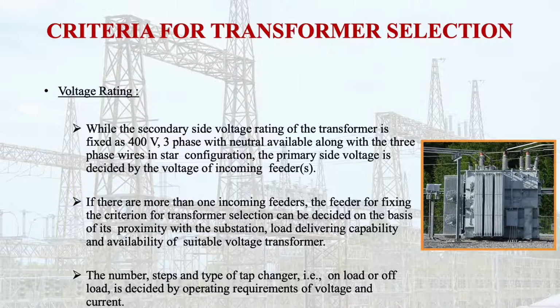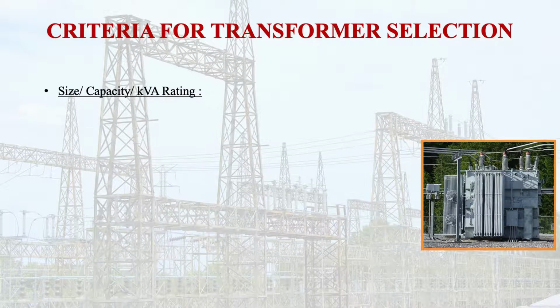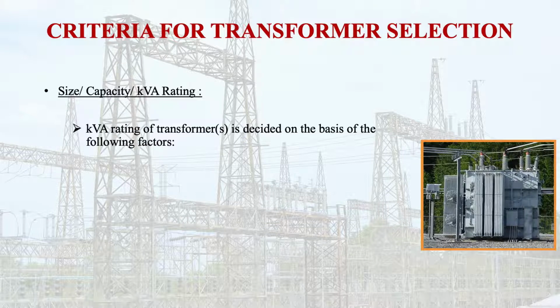Now the criteria for transformer selection on the basis of the size or capacity or kVA rating. So the kVA rating of transformers is decided on the basis of some factors. What are these factors? If we say the kVA rating of the transformer should be 100 kVA or so, that means it depends upon the existing load which is to be catered, which is to be connected at the secondary side of the transformer. On the basis of that, the kVA rating of the transformer is decided.